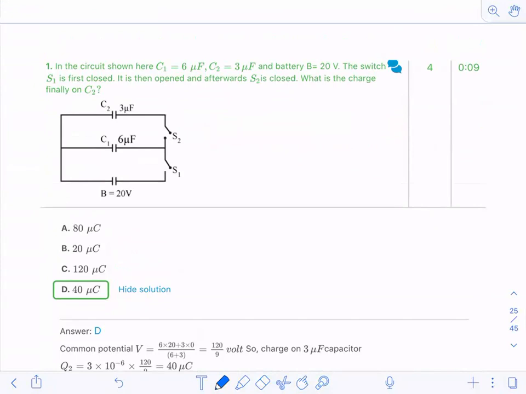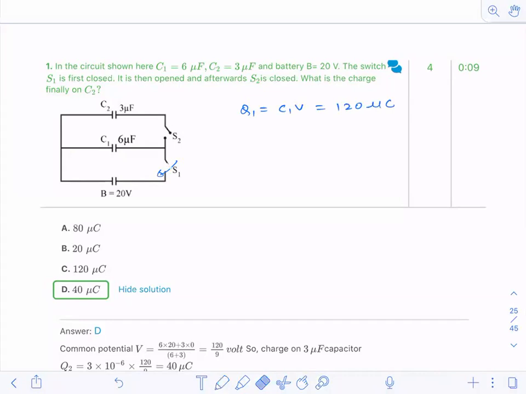Now in this case, what will happen? First, when I first close this switch, what will happen? This C1 capacitor gets charged. So how much charge will it attain? So Q1 will be given as C1 into V. So what is that? 120 microcoulomb. This is the charge attained by C1.